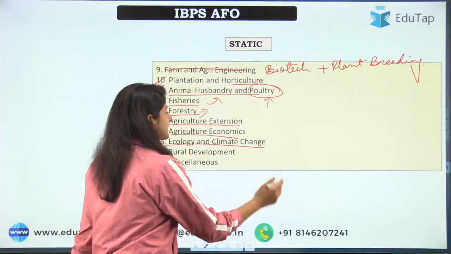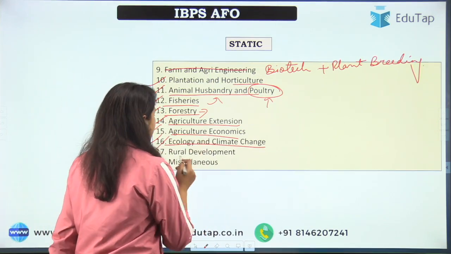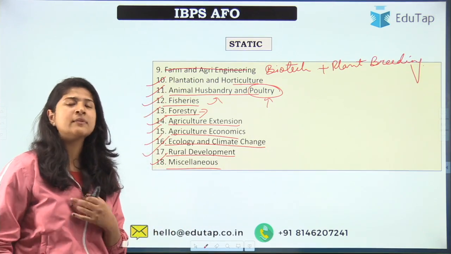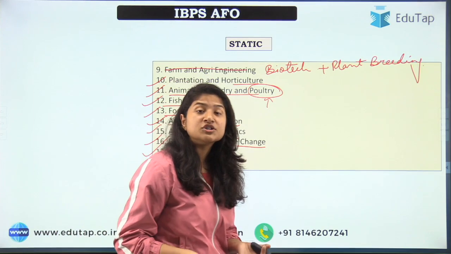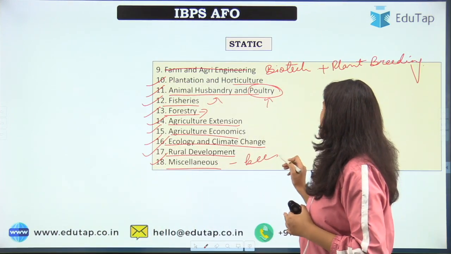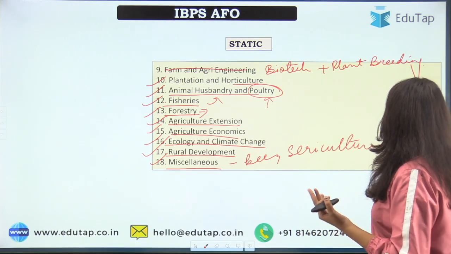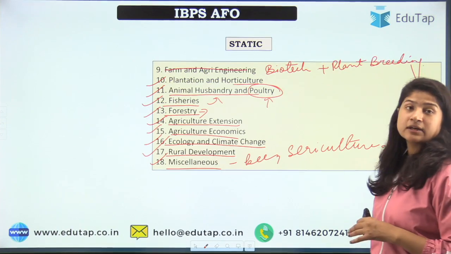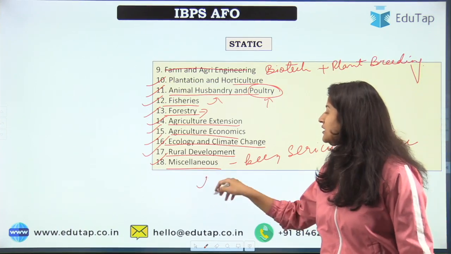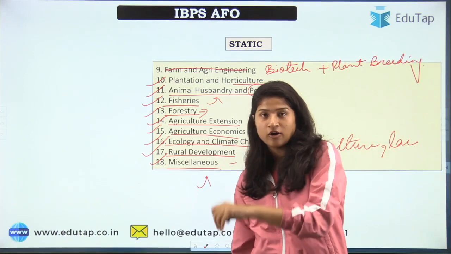Next is ecology and climate change. The name is itself clear, I don't have to clarify it. Next is rural development and miscellaneous. So in miscellaneous, what topics can come? The topics of entomology, for example, beekeeping. Right, so here you can add beekeeping, you can add sericulture, and other important insects that are here, you can add into the category of miscellaneous. That is for the static portion of it.